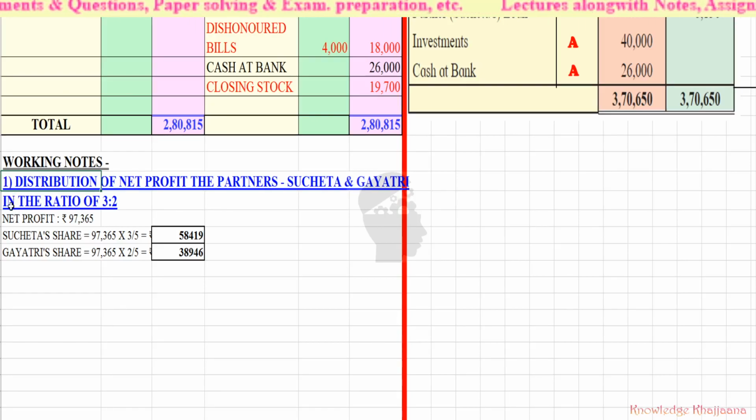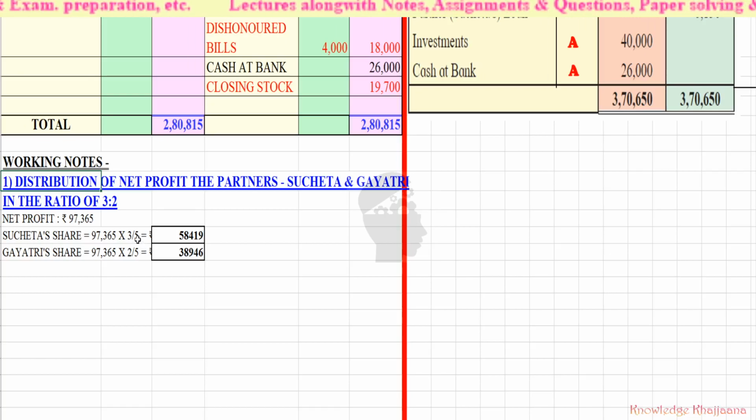Okay, in the ratio of 3:2. How much is the net profit? Net profit is equal to rupees 97,365. And what is Sucheta's share? It is equal to 97,365 into 3 upon 5.